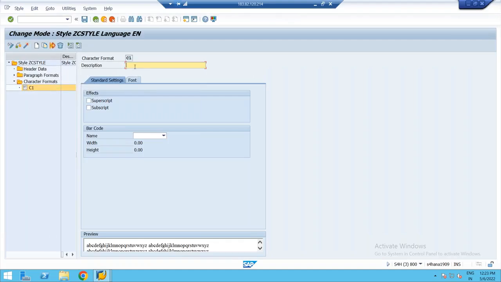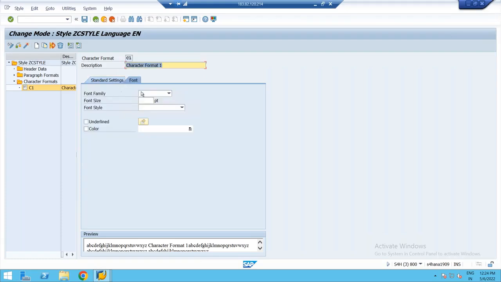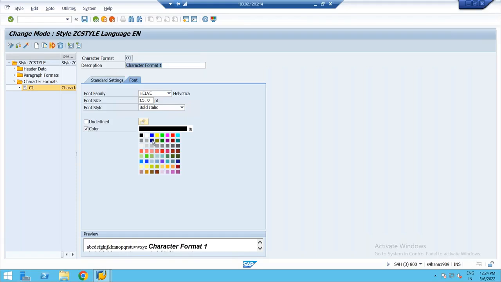I'll provide the description here, something like character format 1. Here you can give the font settings. I'll give the font as Helvetica, and the size as 15. Done. Font style, I'll give it as bold italic. Color, if you want, you can change it.